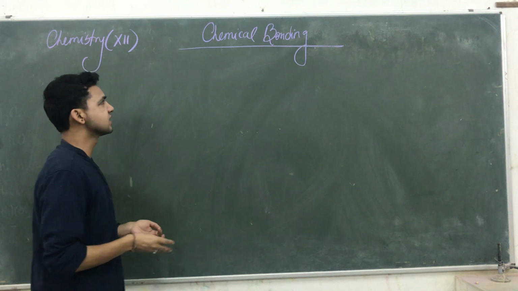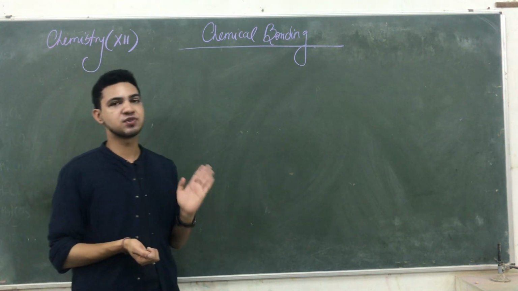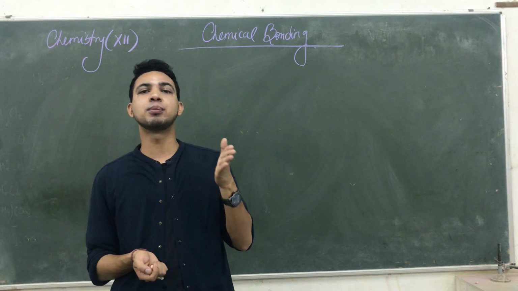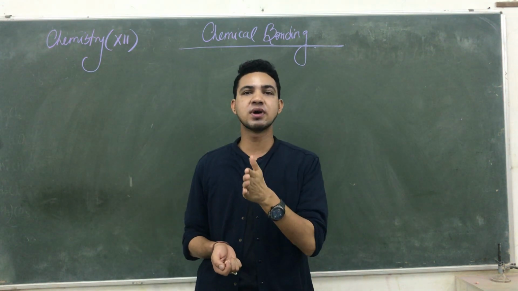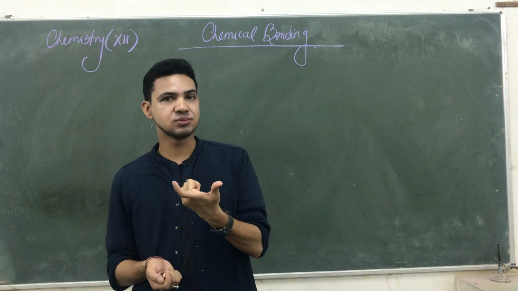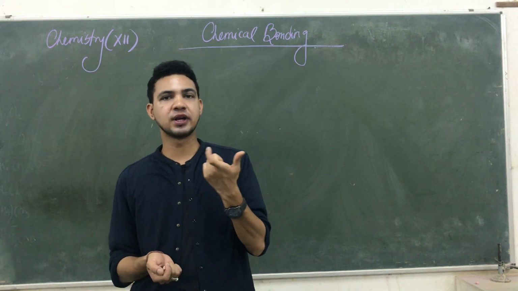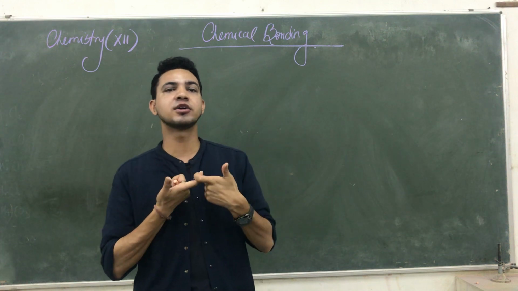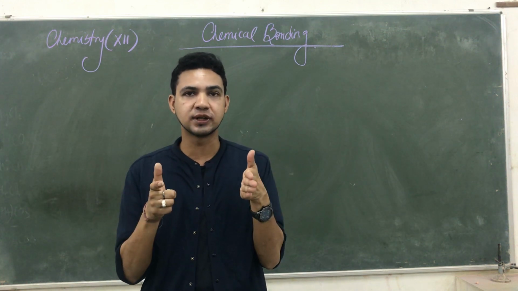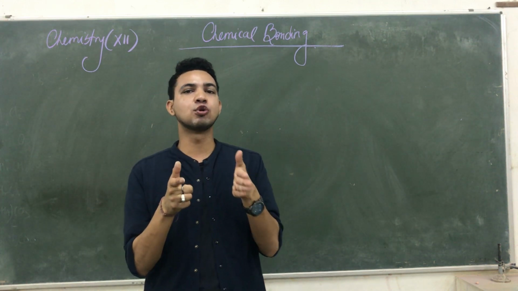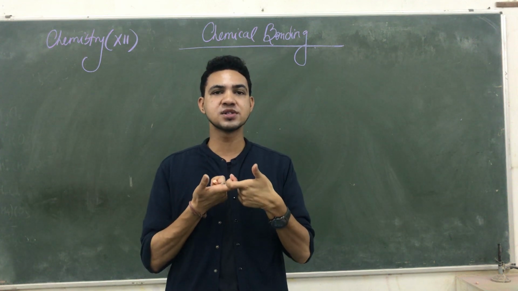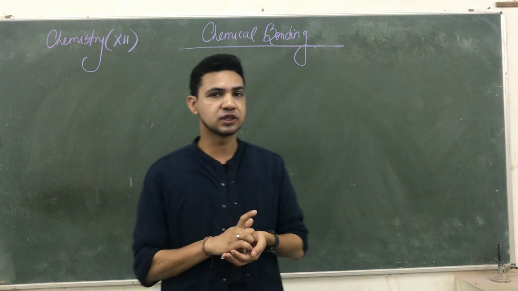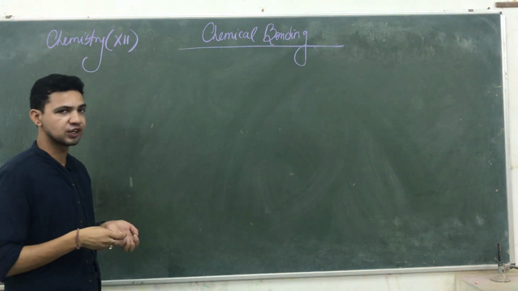So here is the chemical bond, which we are going to define. It is the sharing of electrons between two opposite charge species as well as two same charge species, like non-metal and non-metal. Due to this sharing, they apply an intermolecular force between two atoms, and this force helps to hold two atoms close to each other. That is known as your chemical bond.